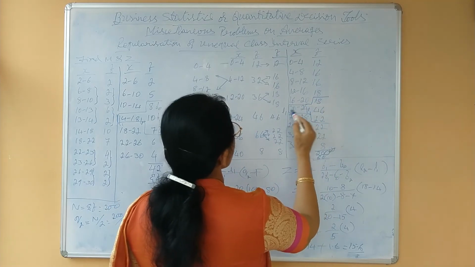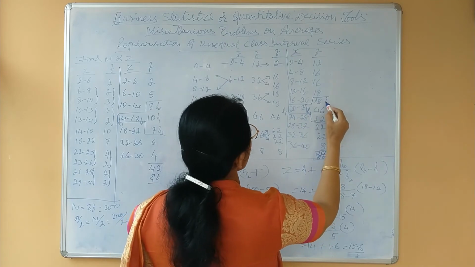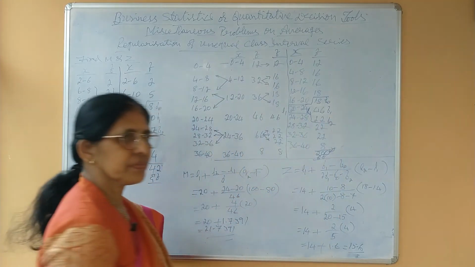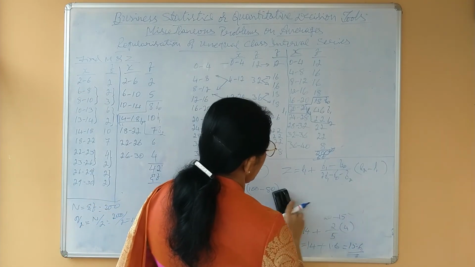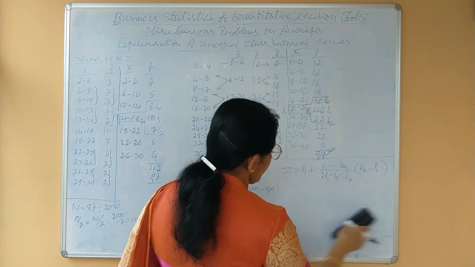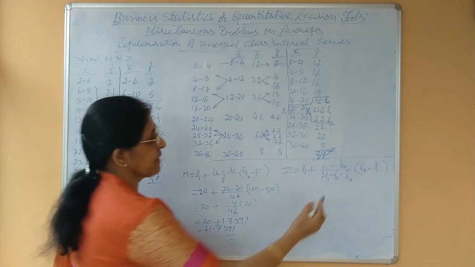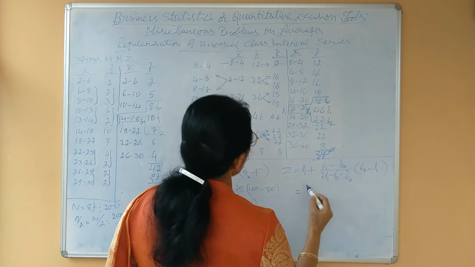Now 20 is L1 and 24 is L2, with f0, f1, f2. Now apply the formula. Mode equals L1 plus (f1 minus f0) divided by (2 f1 minus f0 minus f2), into (L2 minus L1).